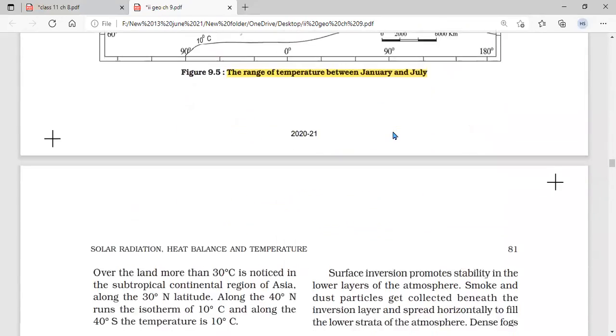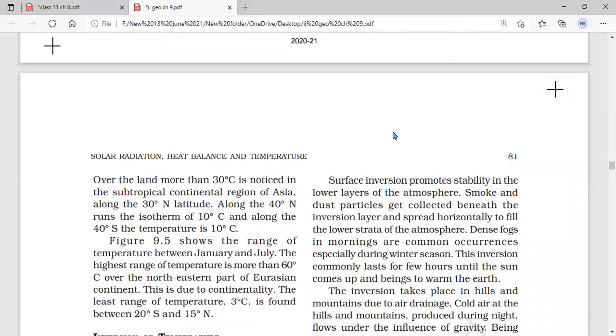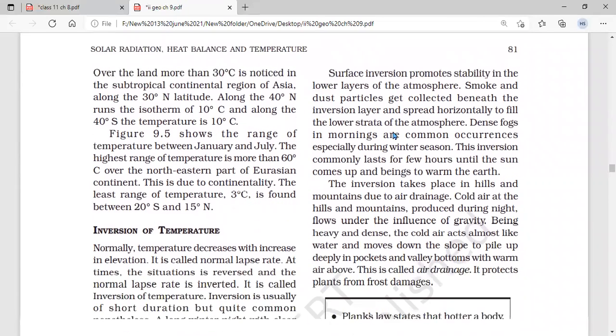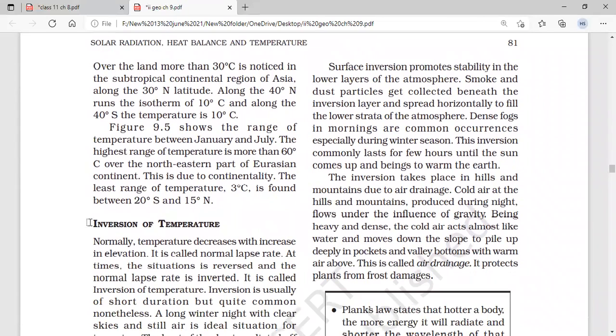All three maps having isotherm lines. And here they are showing the movement of the temperature lines. Next, a very important topic, inversion of temperature.